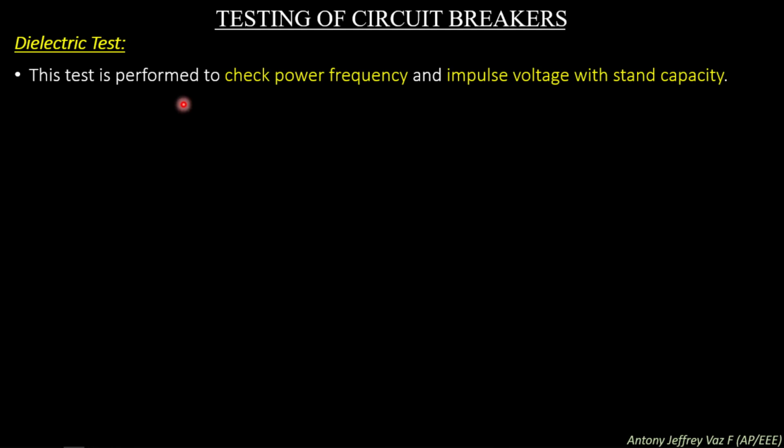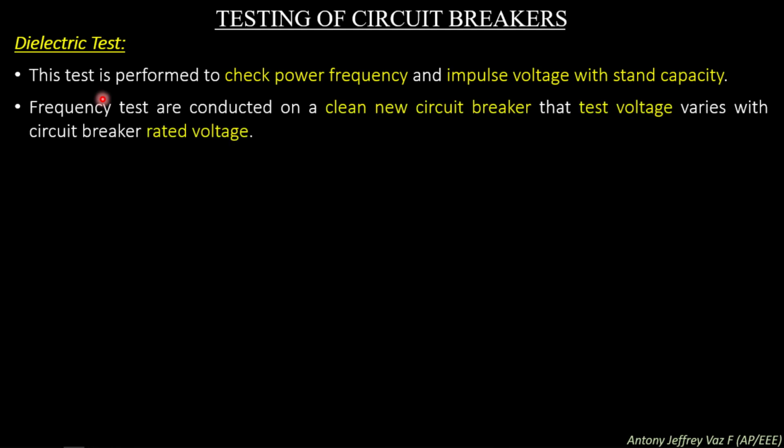This test is performed to check power frequency and impulse voltage withstand capacity. That is, the dielectric test performed on a circuit breaker helps us to check the power frequency and impulse voltage withstand capacity of a circuit breaker. Frequency tests are conducted on a clean new circuit breaker.